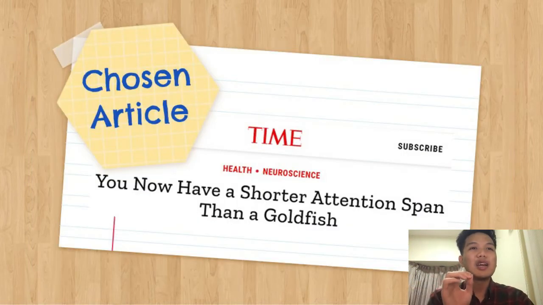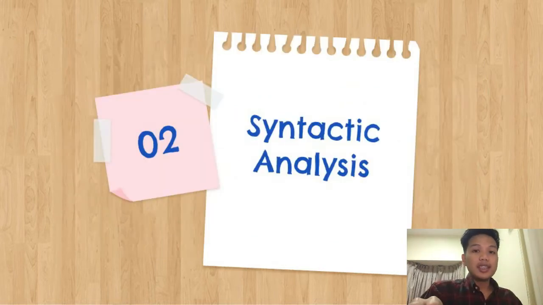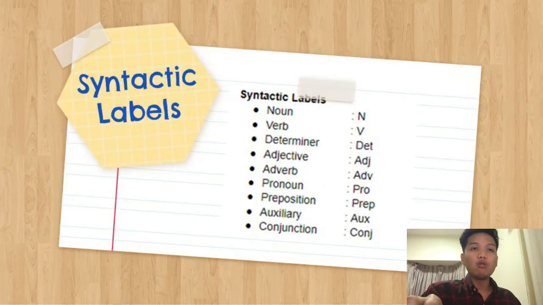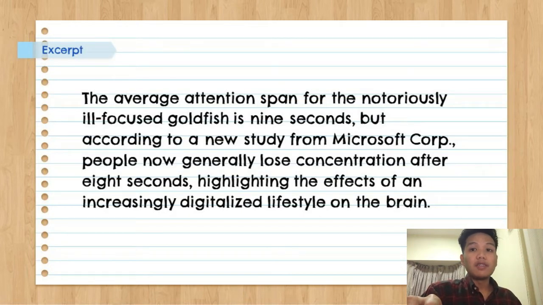So, the article that we have chosen for this analysis is the Health and Neuroscience article from Time magazine entitled "You Now Have a Shorter Attention Span Than a Goldfish." Without wasting any more time, let's get into the second part of the analysis, which is the syntactic analysis itself. But before that, let's get to know the syntactic labels that we would be using for this analysis. This is just the standard syntactic labels that are used in syntax analysis. So, let me start with the first excerpt of the article.